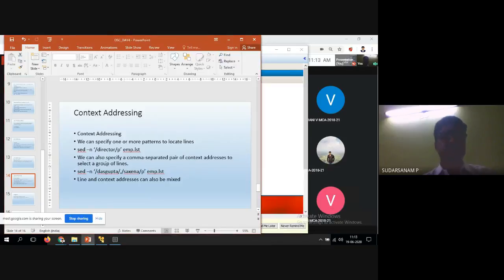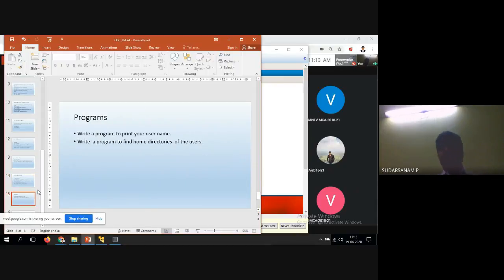Next one is we can also specify a comma separated pair of line addresses. That is this one, line addressing. Now I'll tell you two programs and I'll give you one assignment for you people to practice. Write a program to print your username. I want to print it. Now how to print it? I'll tell you the simple commands. Write a program to print your username.